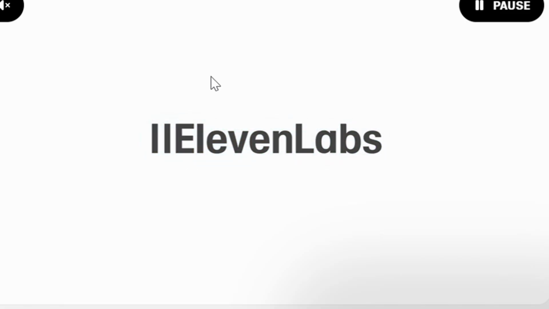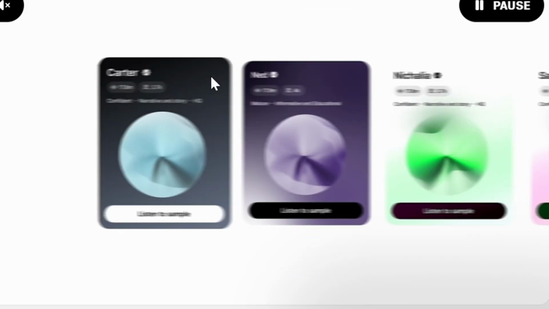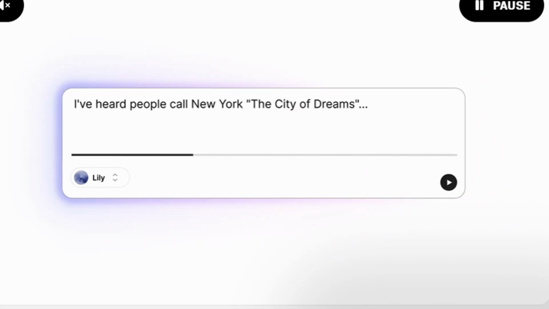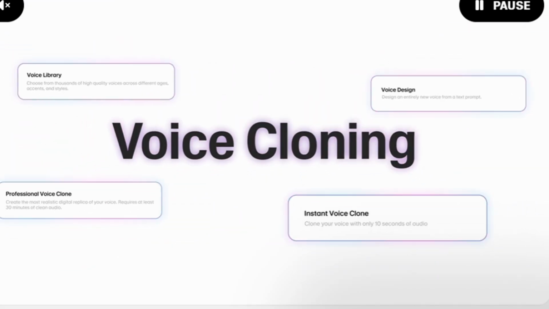To do voiceovers, use 11 Labs. Choose a natural voice that fits your tone, write a short script, and let the AI speak for you. Combine this audio with screen recordings of your product in action. Now you have a polished video that educates and sells without ever showing your face or using your real voice.